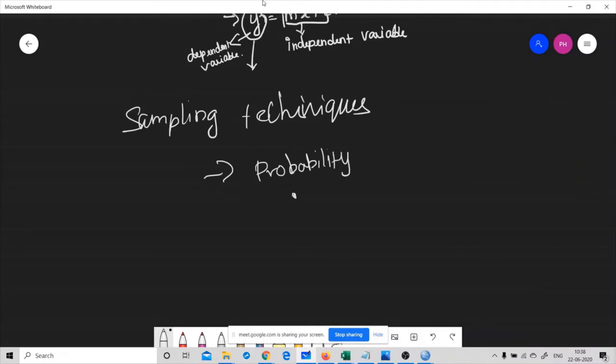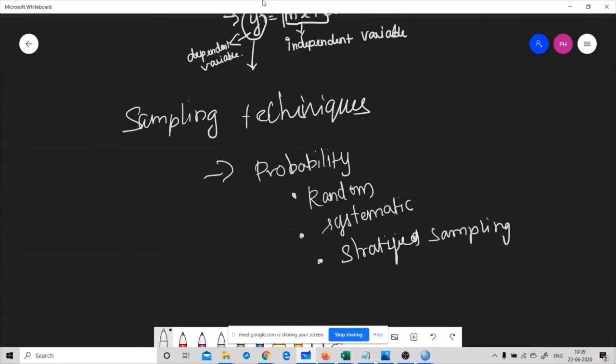Again, this probability based sampling is classified into random sampling, then systematic sampling, then stratified sampling, then cluster sampling.